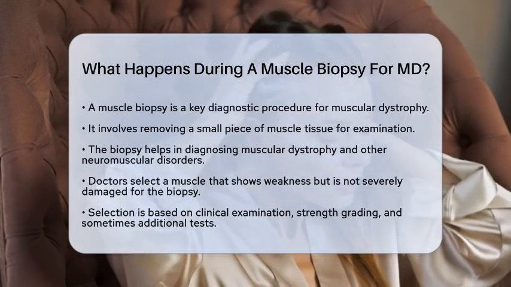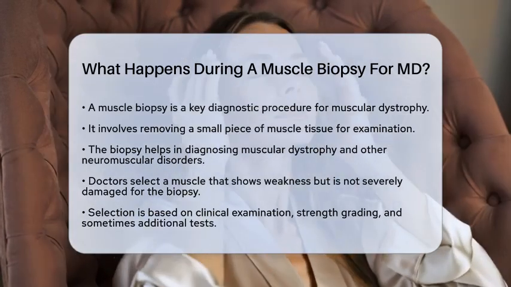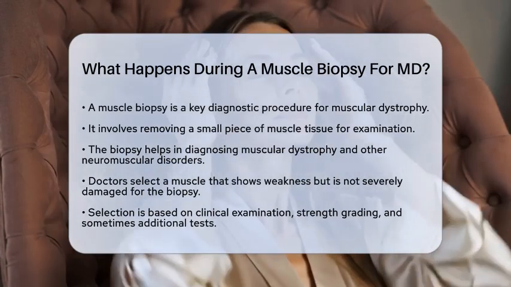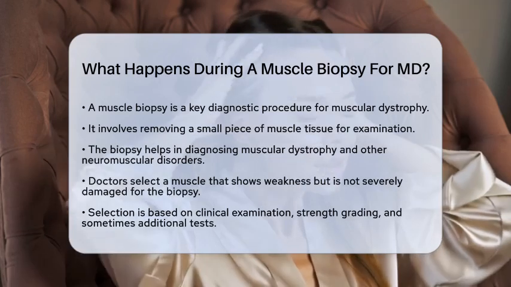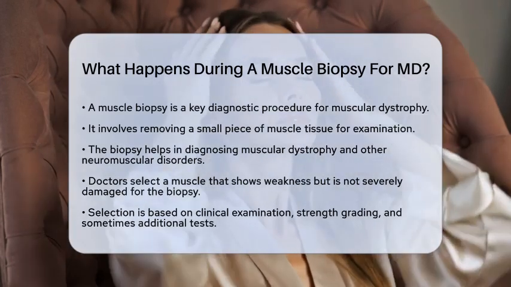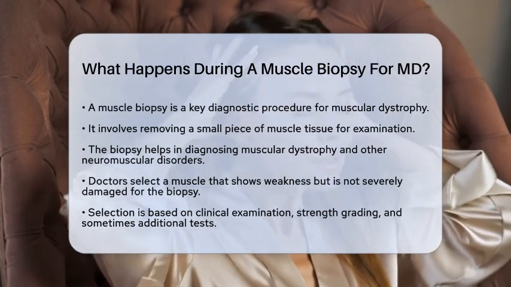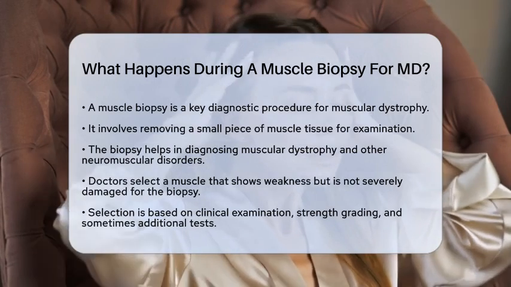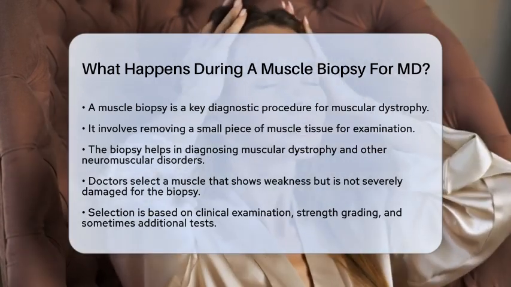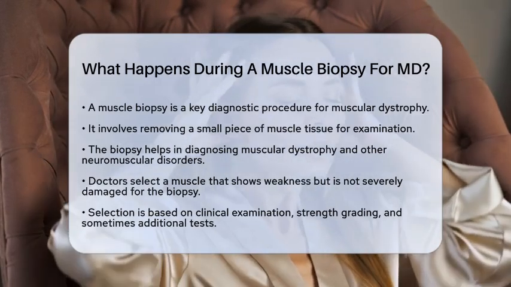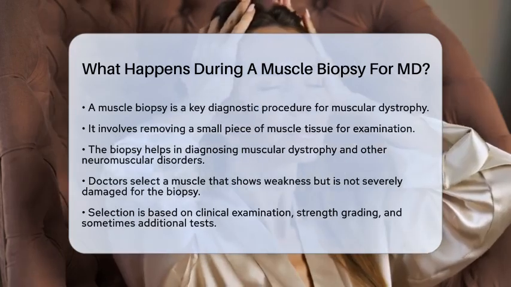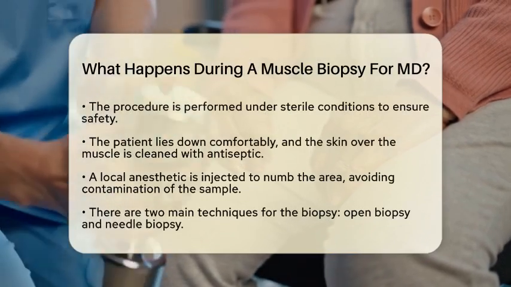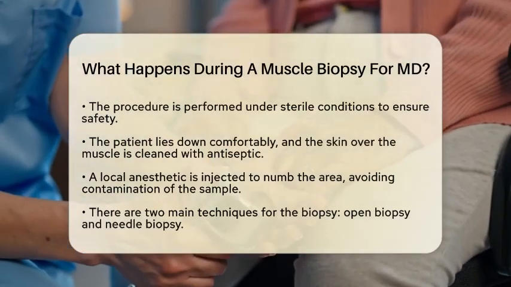This helps doctors diagnose muscular dystrophy and other neuromuscular disorders by providing crucial information about the muscle's structure and any damage present. The process begins with selecting the right muscle for the biopsy. Doctors usually choose a muscle that shows some weakness but is not severely damaged. This ensures that the sample reflects the disease process rather than the end stages of muscle loss. The selection is guided by a clinical examination, strength grading, and sometimes additional tests like electrodiagnostic studies.